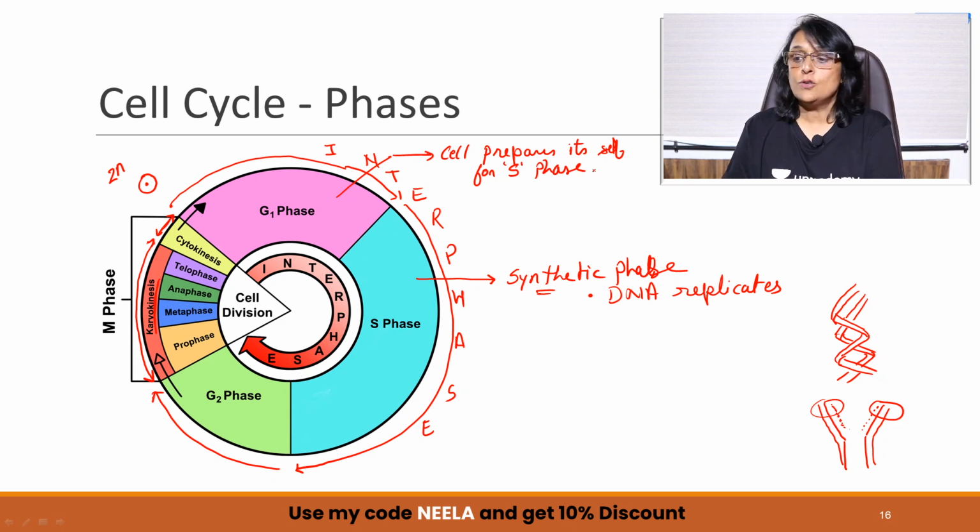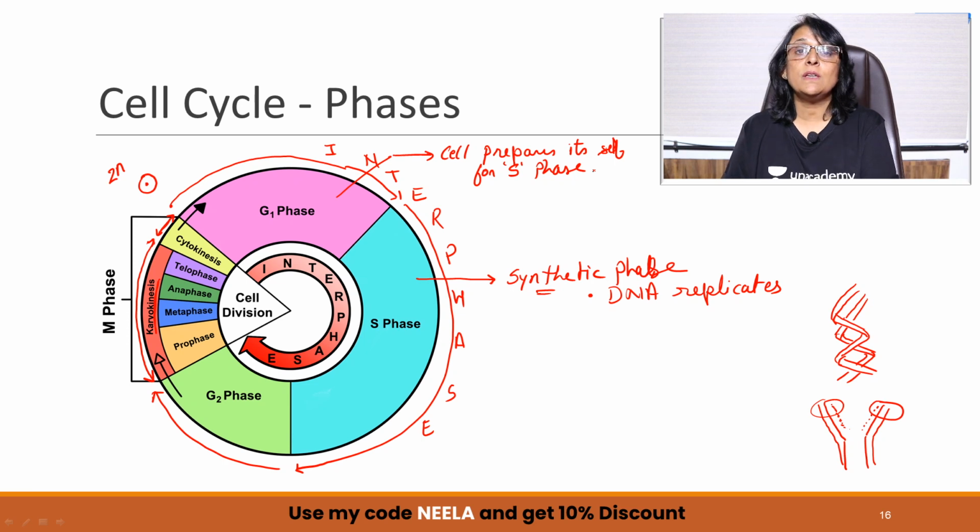So DNA replicates. DNA replication is a very complex process which requires 10 different types of enzymes, lots and lots of ATP molecules, raw material. The raw material is also of different types, various types of nucleotides and all those things. So all that preparation has to be done before the actual replication can take place.